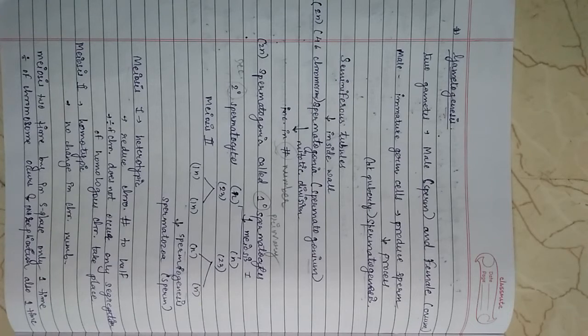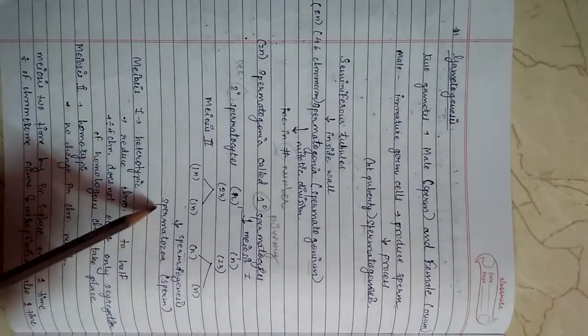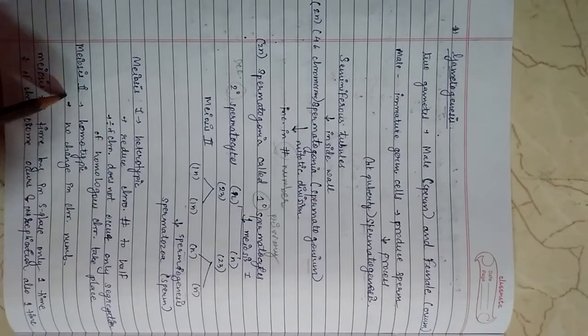Spermatogenesis starts at the age of puberty due to a significant increase in the secretion of gonadotropin releasing hormone, GnRH.